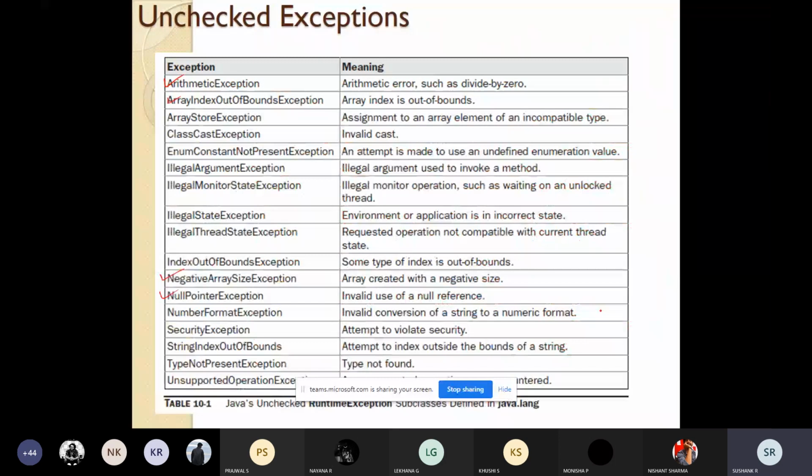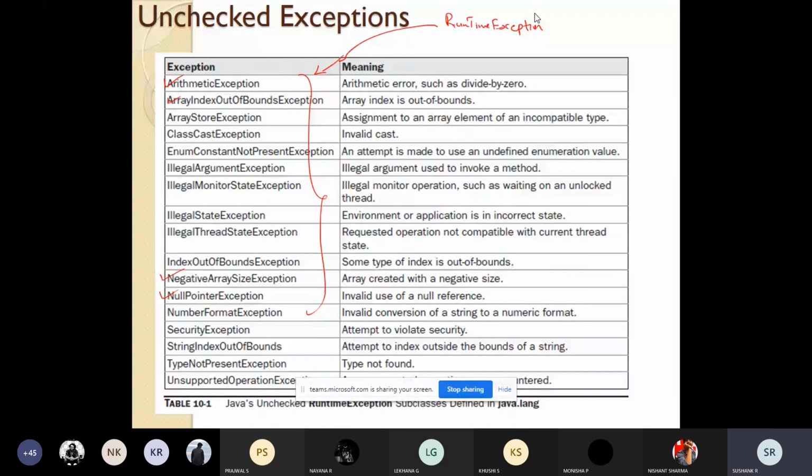For this runtime exception, these are the subclasses, like arithmetic exception, array index out of bound exception, array store exception, class cast exception, illegal argument exception, illegal monitor state exception. So it is important to know at least five exceptions from each category. From unchecked exception, you should know at least five subclasses. From checked exception also, you should know at least five classes.